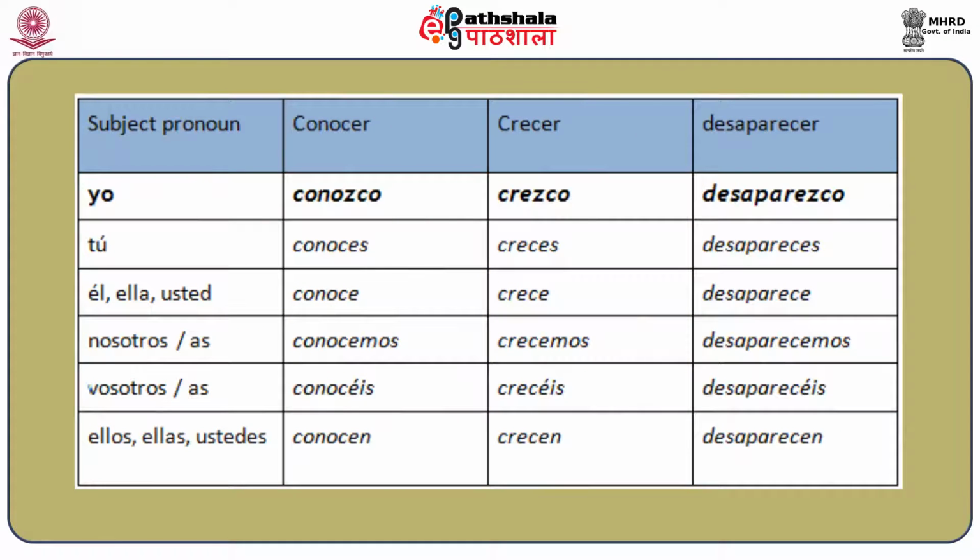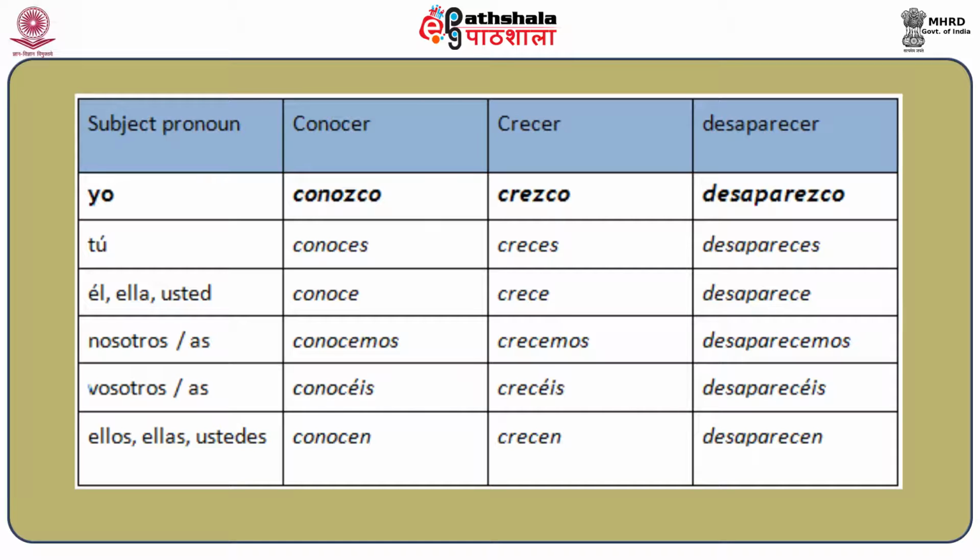Let's see the conjugation of those ending with cer and how the conjugation changes into zco. The conjugation of conocer is yo conozco. As you can see, in the yo form it changes into zco, that is conozco, and the rest of the conjugation remains regular, that is conoces, conoce, conocemos, conocéis, conocen. The same goes for the verb crecer.